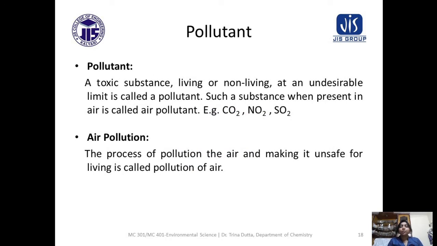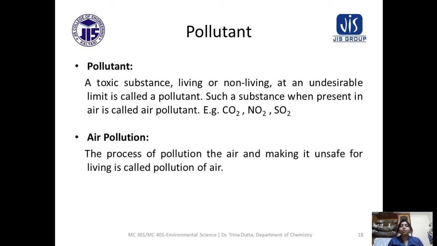Now I would like to tell what a pollutant is and what air pollution is. A pollutant is a toxic substance. It may be living or non-living. Living means it may be a virus or bacteria.